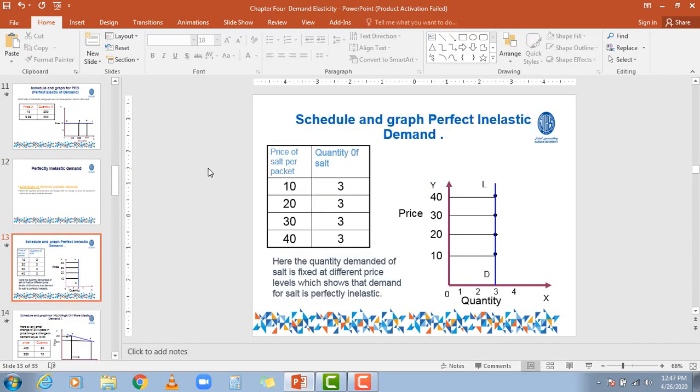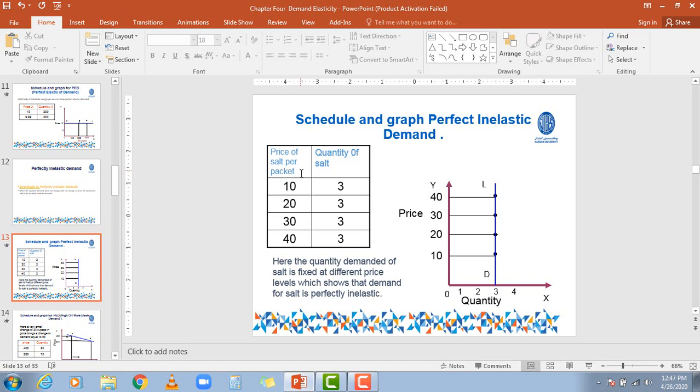Okay, my dear friends, this is the schedule with the help of which we can understand perfect inelastic demand more clearly. Now, as you can see on the left hand side of the table, I have shown the price of salt per packet and the quantity demanded of salt.